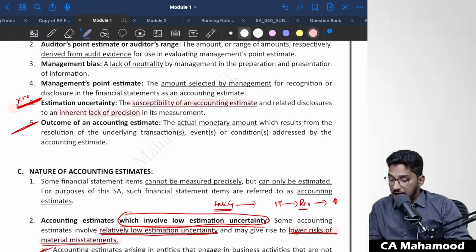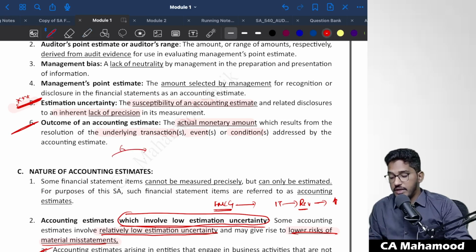Let us see. The actual monetary amount which results from the resolution of the underlying transaction, event or condition addressed by the accounting estimate. Because you don't know with accuracy, you have created that accounting estimate. At a certain point of time in the future, that event will resolve. That event will turn out to be a reality.